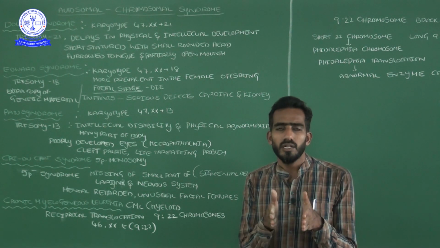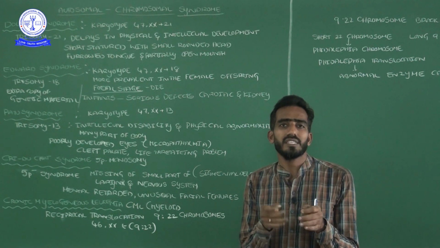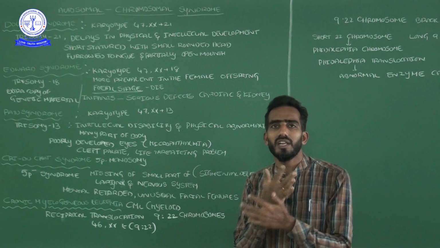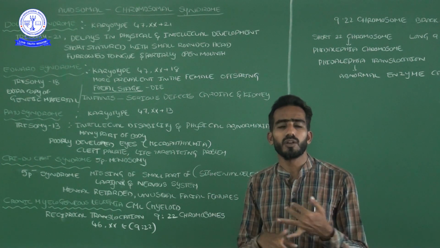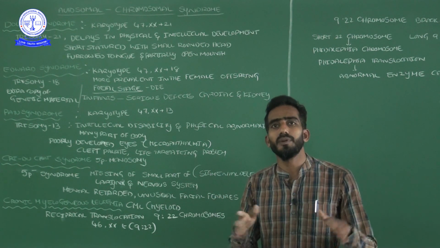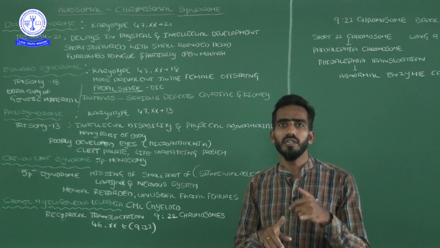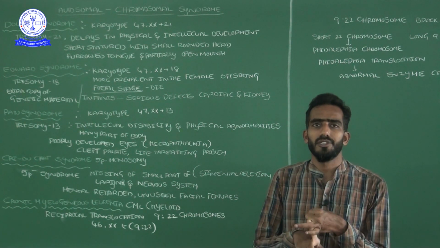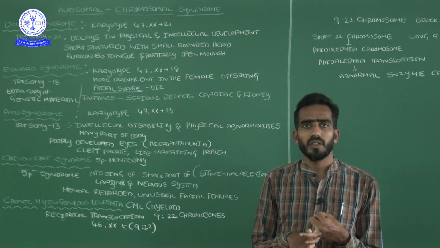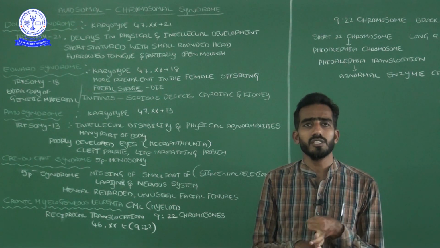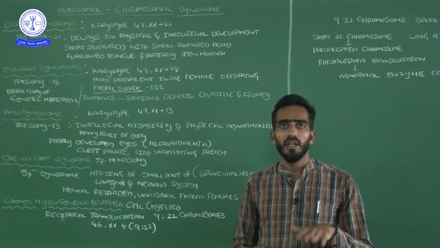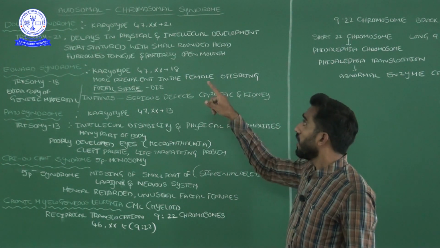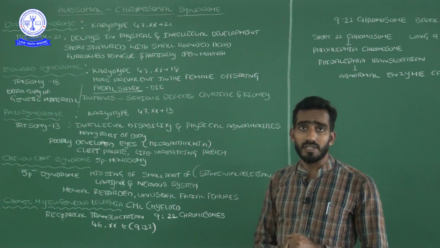In chromosomal disorders, it is not a variation at the gene level, it is at the total chromosomal level: the chromosomal number or chromosomal structure will be changed. Based on that, we saw Klinefelter syndrome and Turner syndrome. Klinefelter syndrome is in males, Turner syndrome in females. Then in the last video I concluded that I would tell about autosomal chromosomal disorders.